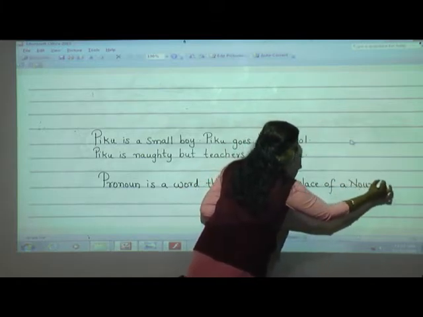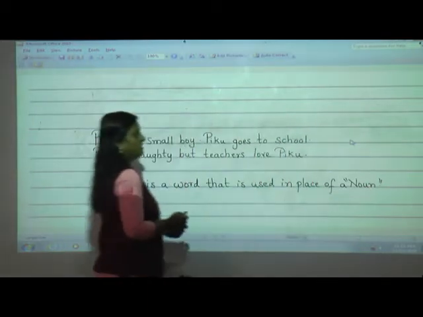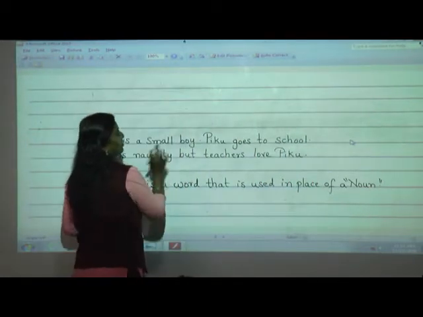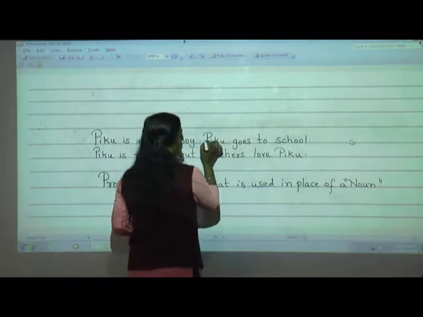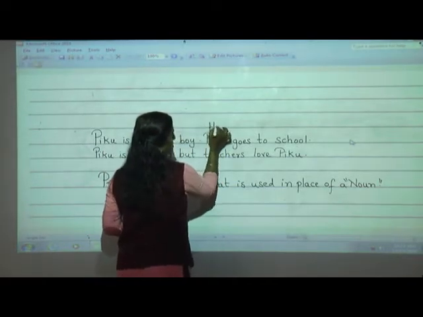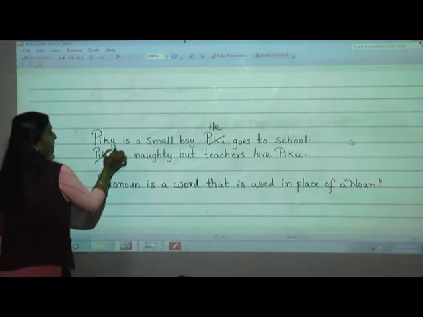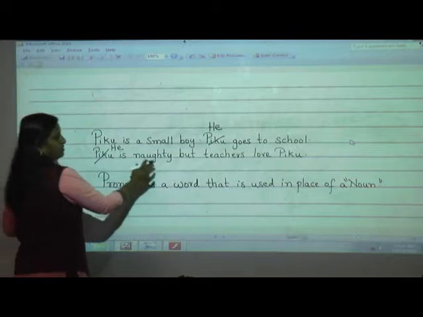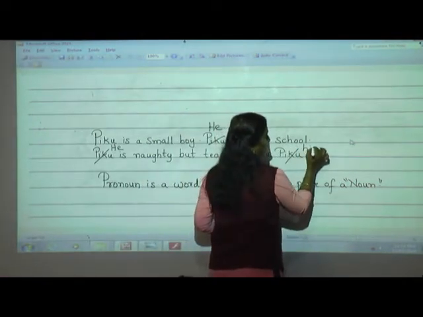Got it, students? Now what is that word which I am going to replace? So Piku is a small boy. Boy means what it indicates? He is a male. So instead of Piku I am going to use he. He goes to school. Again here, he is naughty, but teachers love Piku means him.